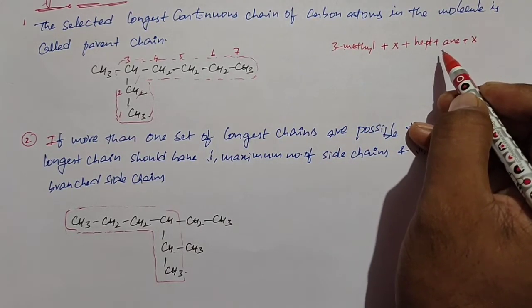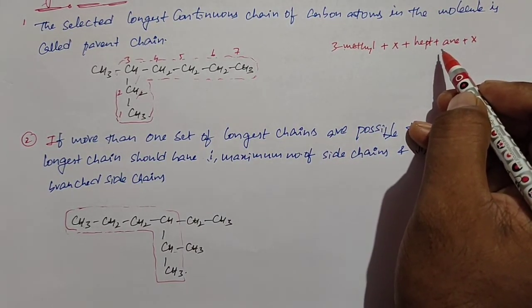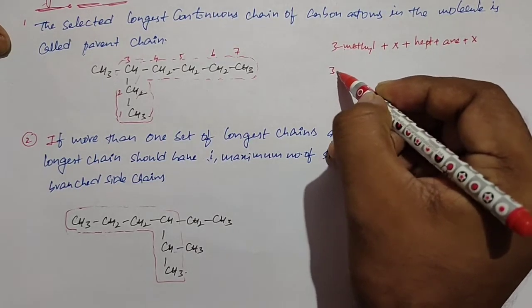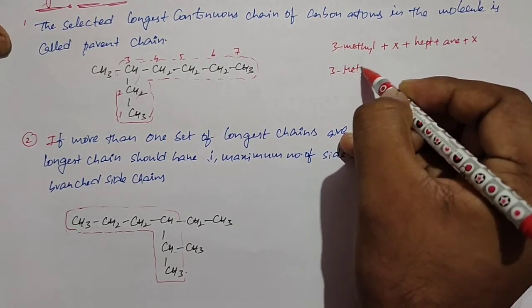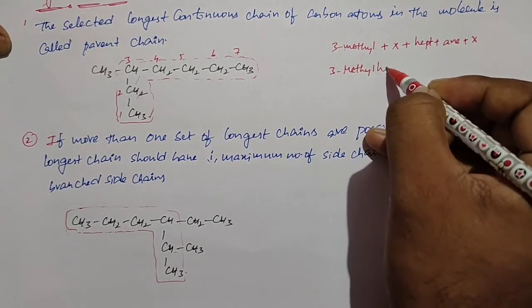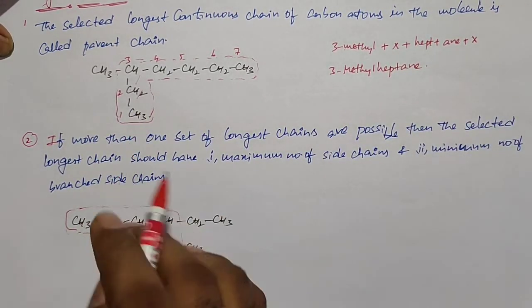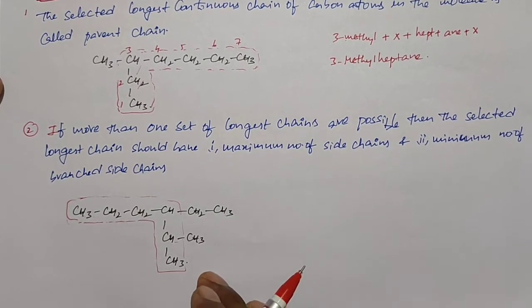You must remember one thing: we don't give any gaps or any capital or small letters in the name in the IUPAC system. So the name is 3-methylheptane. So this is the name of the compound. Okay, so we will go for the next one.